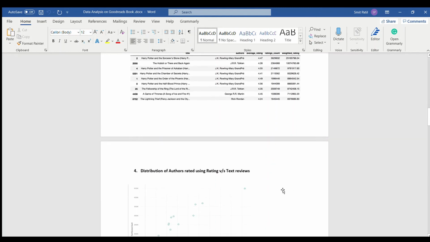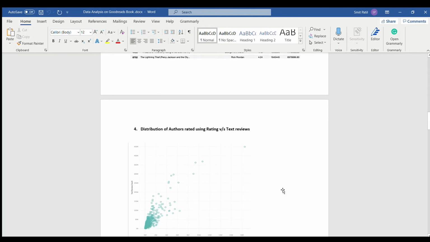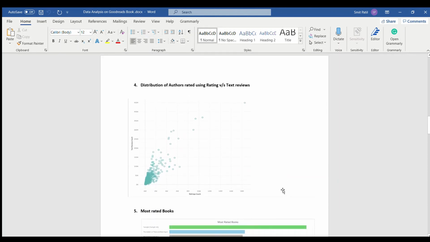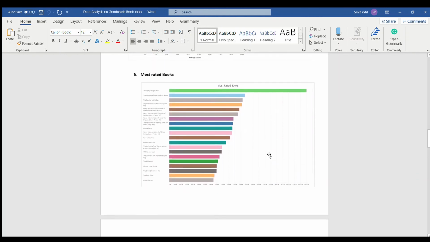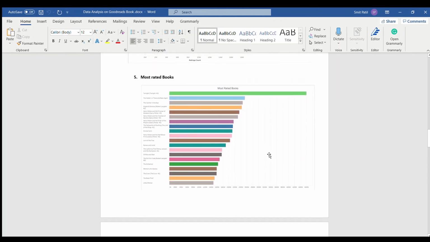Another visualization we have made is the distribution of authors' ratings versus text reviews. This is a scatter plot to show which author has the most rating count and the most text reviews count. The next visualization we have shown here is the most rated books. We can see which books are the most rated ones. Twilight has the most rating count over here.